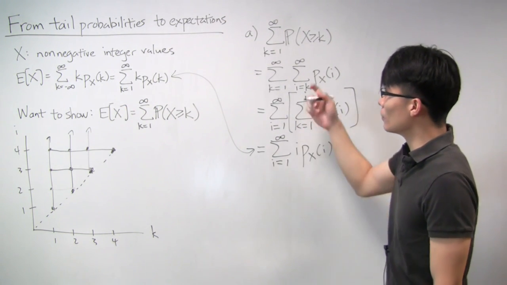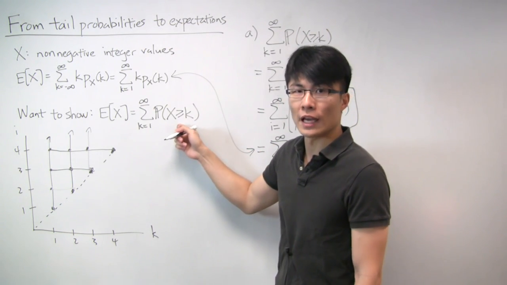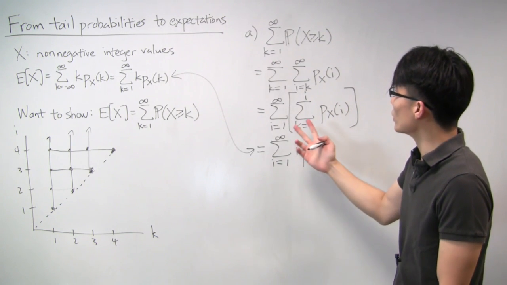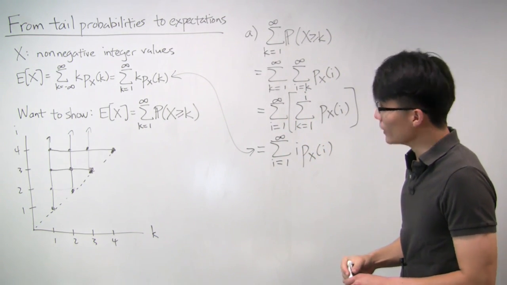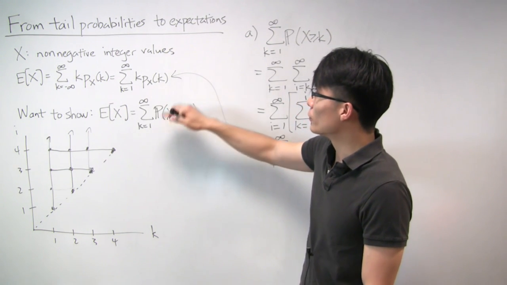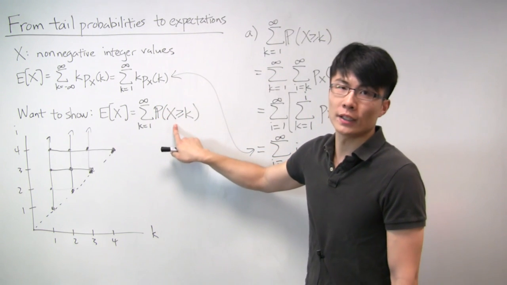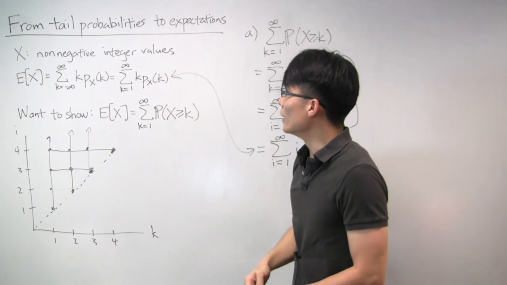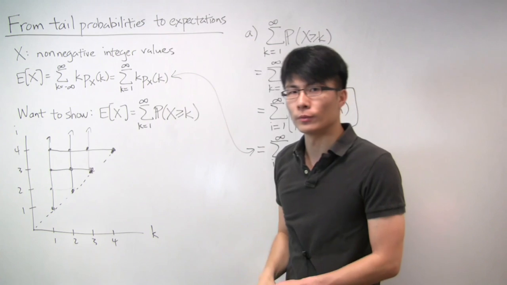So what we've done here in part A is to show that, in fact, this is correct. This is actually an alternative way of calculating expectations for this class of random variables. The trick here really was to write things out and then do a clever change of summation. So why is this useful? Well, depending on how the random variable is defined, maybe this way of calculating the expectation is easier than that way. And so it's useful to have multiple ways of attacking the same problem.